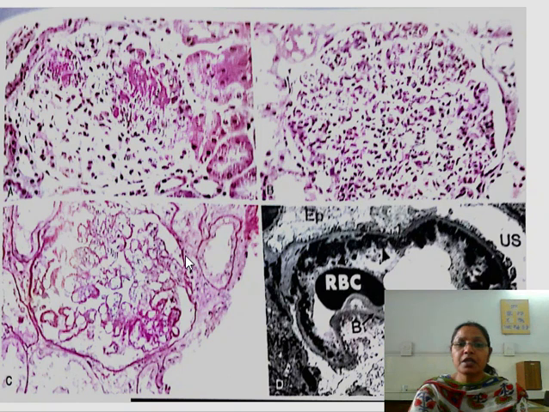Now this diagram is showing focal glomerulonephritis. We only see the deposition here and here, and not in the whole of the glomerulus. Here is diffuse glomerulonephritis, where the whole of the glomerulus is involved. This is the PAS staining showing thickening of the basement membrane, and this is the electron microscopic picture showing the epithelial cells of one of the capillary loops of the glomerulus. Here is the epithelial cell, this is the basement membrane, and these are the endothelial cells. So there are subendothelial deposits of immune complexes in this particular picture.